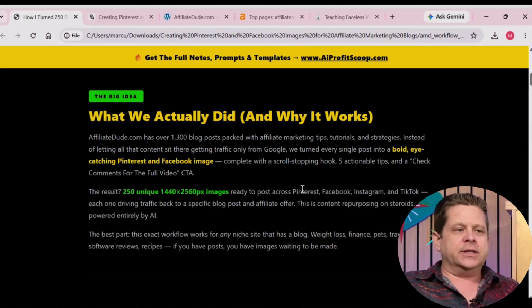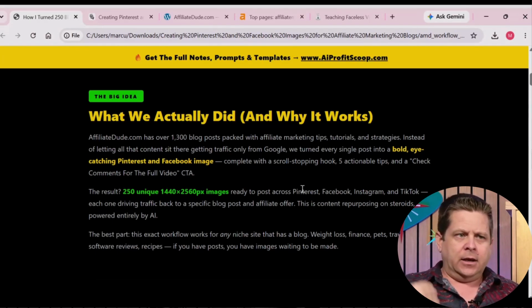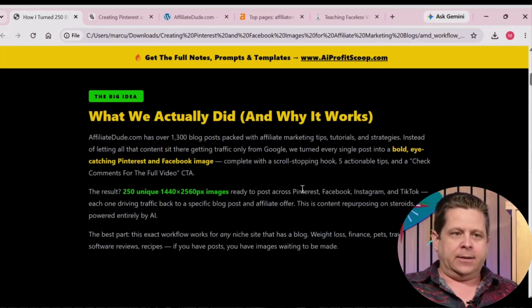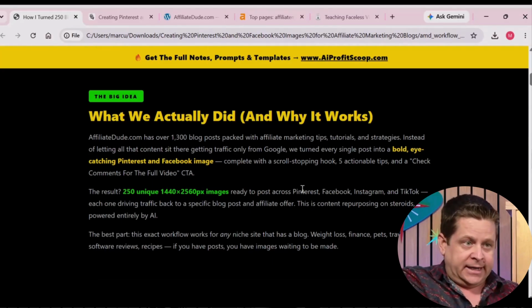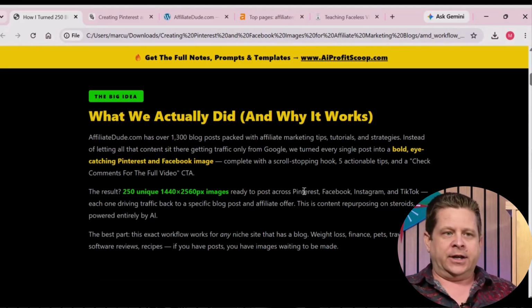You can even do this on content that's out there, like data type content, where you go through and say, okay, find a bunch of data points. Or maybe you go through CNBC Make It, where they post a bunch of entrepreneurs and how they make money or side hustles. You can do all kinds of different things. You just need to think about content in a different way. Turn that into content on your blog and then we're going to turn it into images.